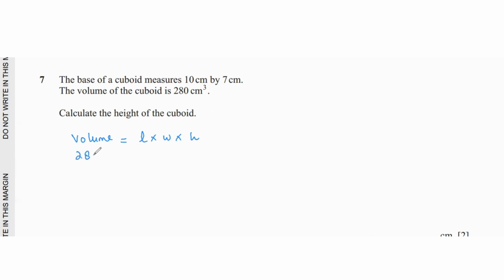So 280 equals 10 by 7 by h. I'm trying to find the value of h. 280 equals 70 times h. Divide 280 by 70. And that's going to be 4 centimeters. That is your height.